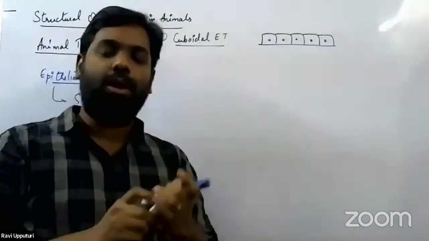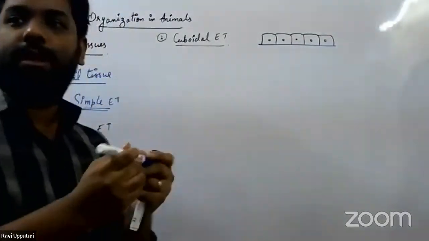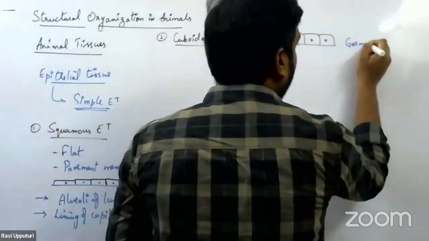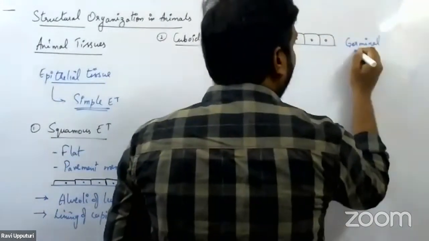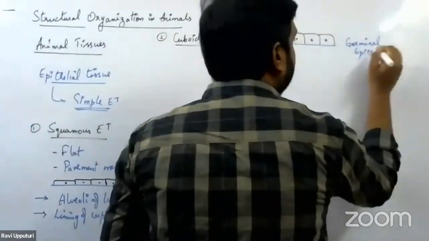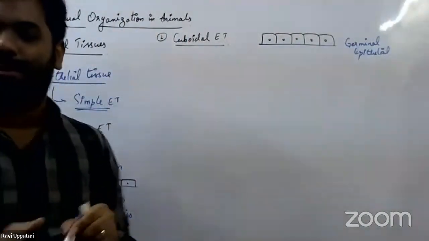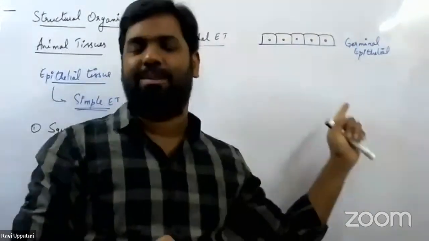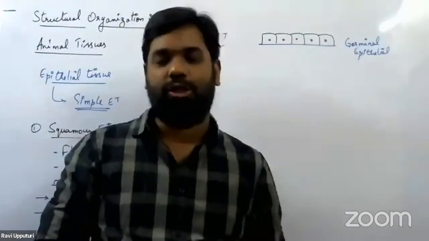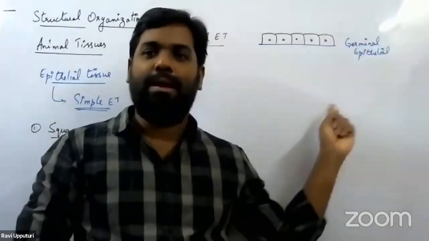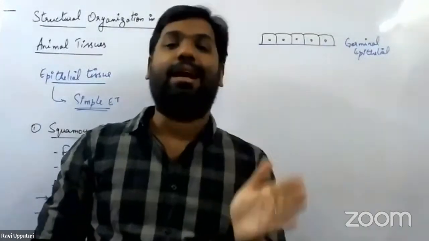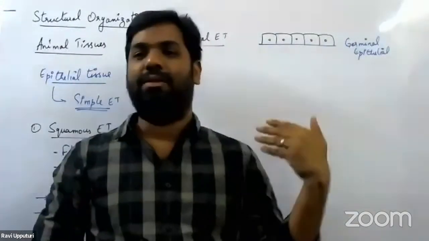Where do we have this cuboidal epithelial tissue? Cuboidal epithelial tissue is mostly present in the germinal epithelial cells. All germinal epithelial cells are cuboidal epithelial cells. I hope all of you are familiar with germinal epithelial cells, because we have already discussed them when we were talking about the process of reproduction, the human reproductive system. These germinal epithelial cells are the ones which get transformed into the male gamete as well as the female gamete.